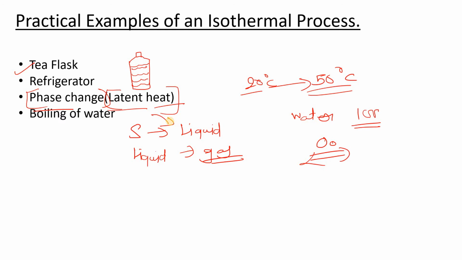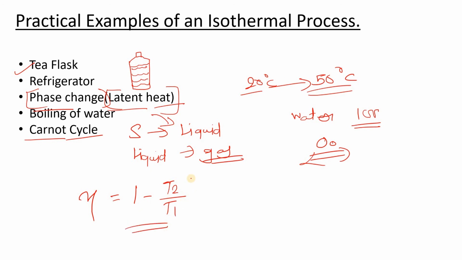Now the other examples are boiling of water, which I have already told you, and the Carnot cycle. In the Carnot cycle you will see that two isothermal processes are used. On the basis of that we find the Carnot efficiency, which is 1 minus T2 by T1, and this concept comes from the isothermal process.